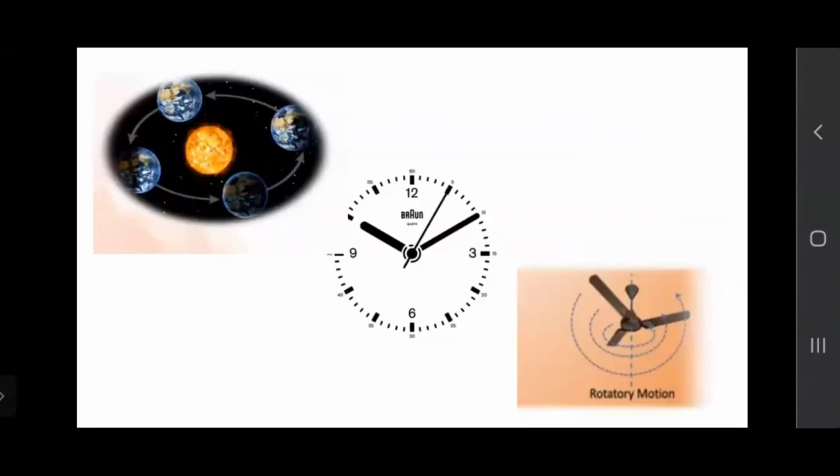Now here we can see that planets are moving.